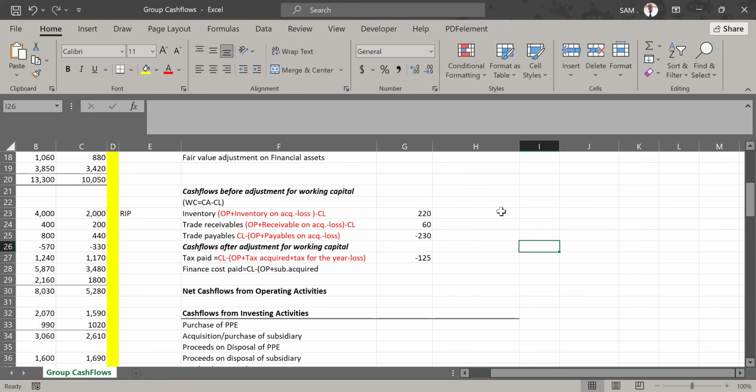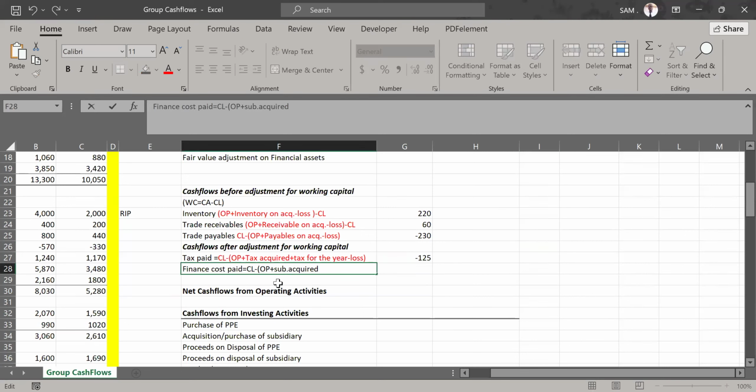I think that's okay now. So let's go ahead and now get finance cost paid. It is the same approach. Closing balance, we compare with opening balance. We add whatever we got from the subsidiary.